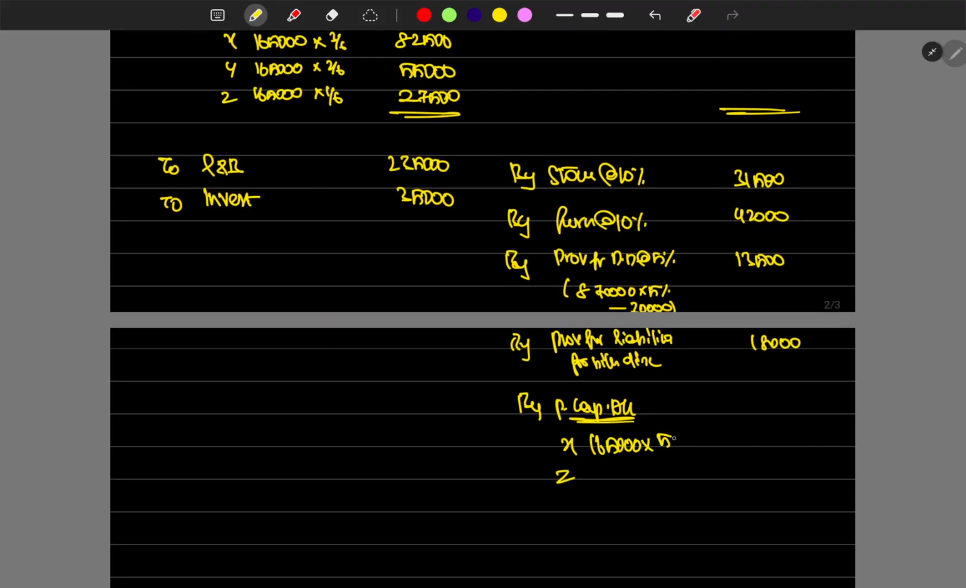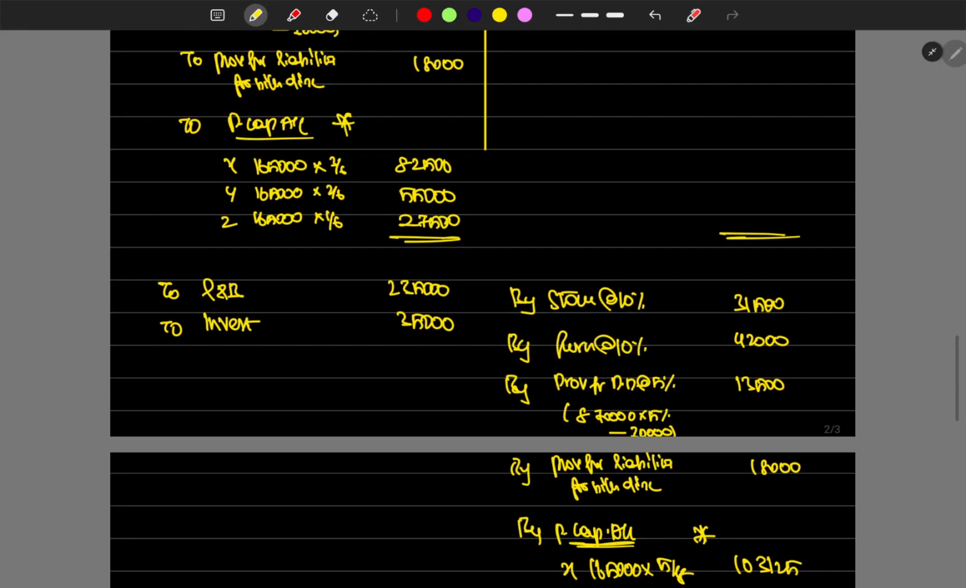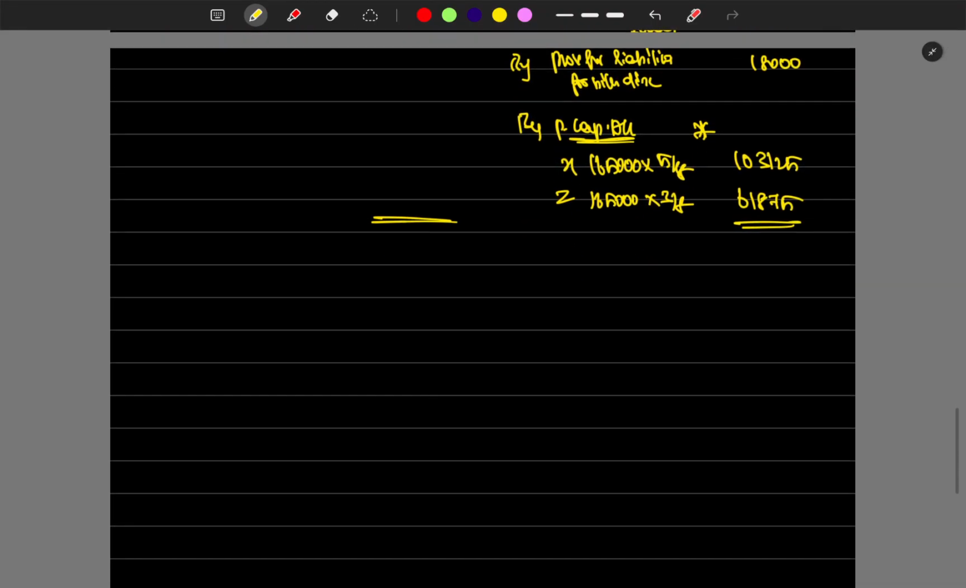1,65,000 into 5 by 8, and 1,65,000 into 3 by 8, which is 1,03,125. And 3 by 8, which is 61,875. That's it. Balancing figure. Right, guys? Yes. Now we can directly jump into the partners' capital account. X, Y, Z.